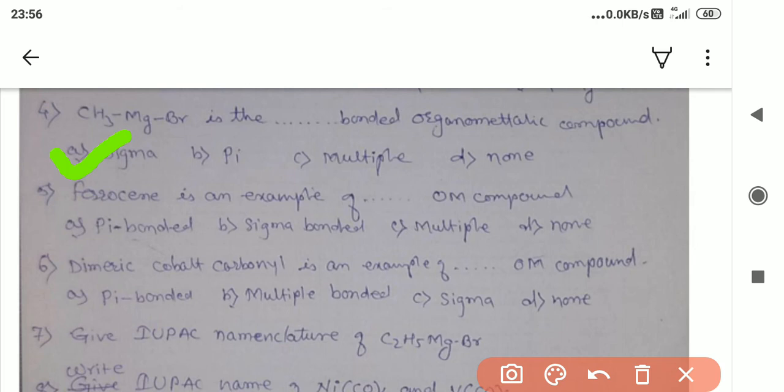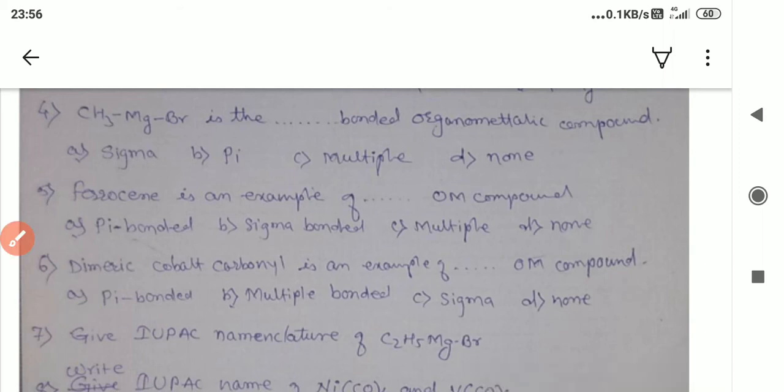See, ferrocene is an example of organometallic compound. As I said, this is pi bond, just because of the benzene ring, Fe, again benzene ring. This is the ferrocene, and that's why it is pi bonded.